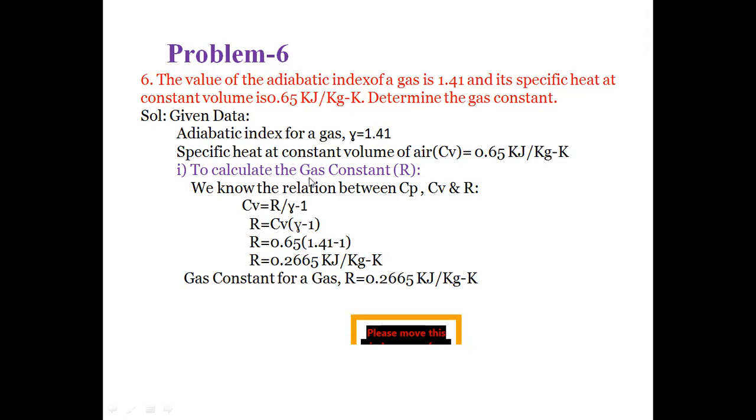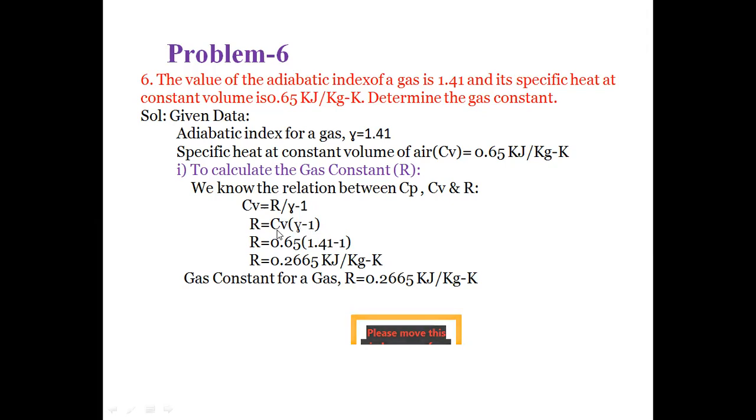So to calculate the gas constant, it is represented by the letter R. So how do we calculate R? In the previous problem, we got the relation between Cv, R and gamma as Cv is equal to R by gamma minus 1. So R becomes Cv into gamma minus 1, since the denominator term gamma minus 1 on the RHS side becomes a multiplication term on the LHS. So R is equal to Cv into gamma minus 1.